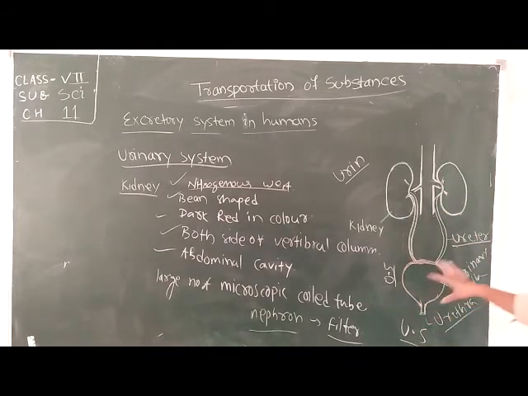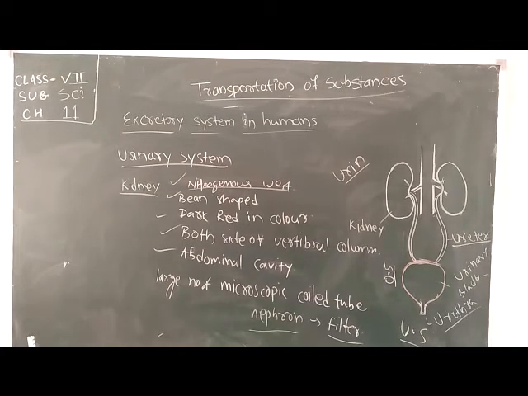Let's again briefly discuss some points regarding the urinary bladder and urethra. The urinary bladder is a sac-like structure which has the capability to store 0.5 to 1 liter of urine. After that, the urethra is there. The urethra is a short muscular tube that leads from the urinary bladder to the outside. The opening of the urethra is guarded by a sphincter muscle. It relaxes at the time of urination.